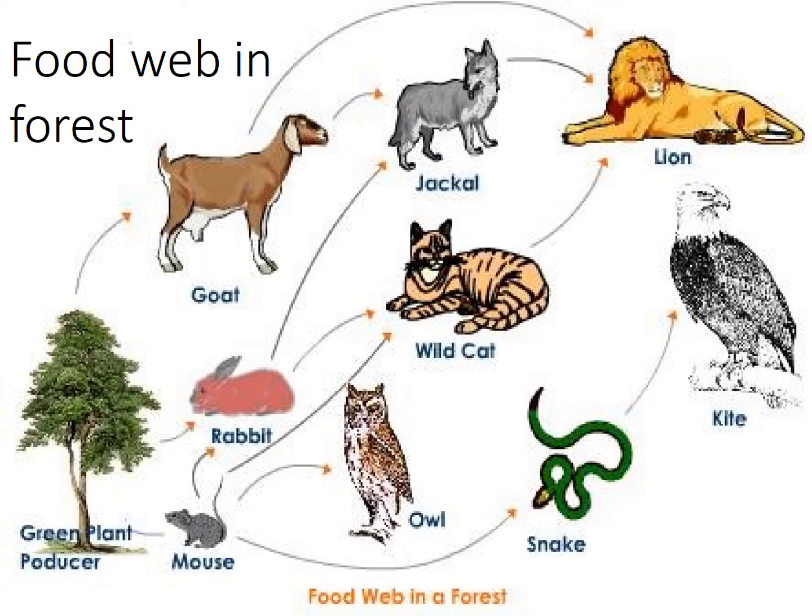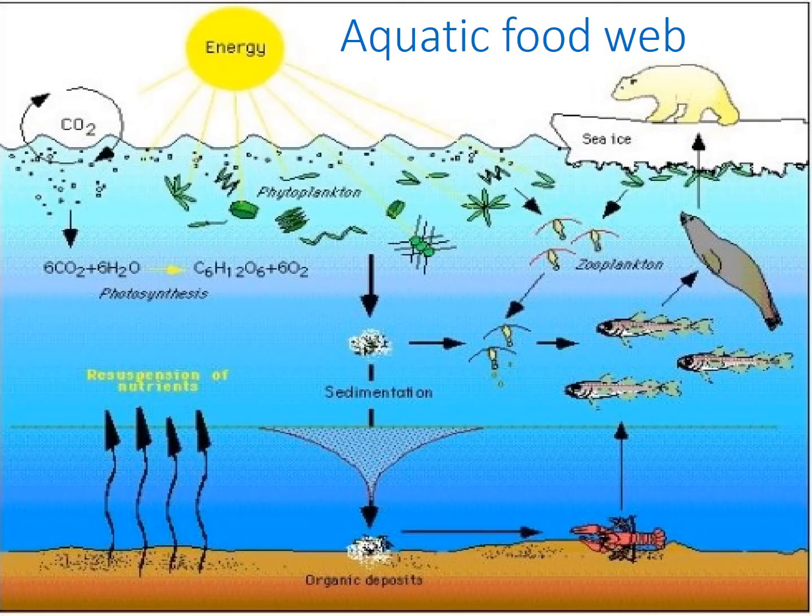Here is an example of food web in the forest. Different trophic levels and animals, producers, consumers are interconnected with each other. Same with the aquatic food web. It comprises of phytoplanktons, zooplanktons, fishes, seals, crabs, polar bear, etc. All the animals, producers, consumers, decomposers are interlinked with each other in the food web.